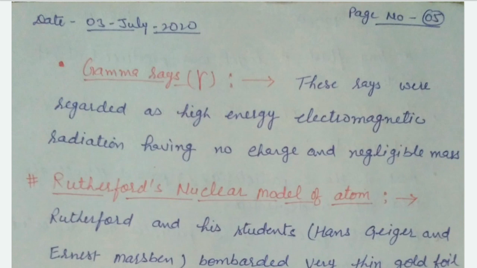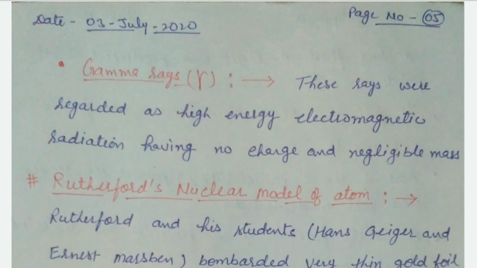Yesterday, I described the radioactive elements. The radioactive elements are the elements that produce some radiation. These radiations come in three types of rays: alpha rays, beta rays, and gamma rays. Alpha and beta I have already discussed. Now today I am going to discuss our third ray, gamma rays.